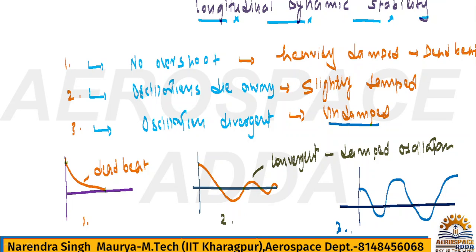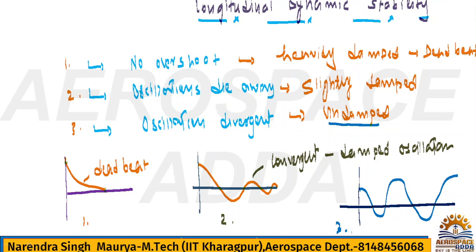So because of that it will get disturbed. The second is because of gust, the air, the turbulence. So two reasons are there, and either reason may produce any of the three possibilities in longitudinal dynamic stability.